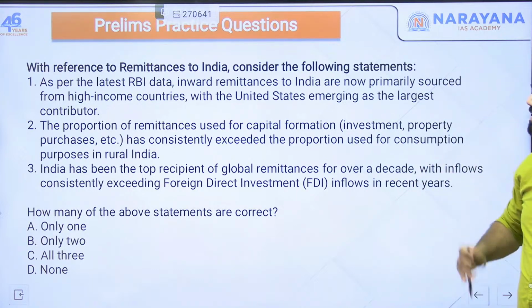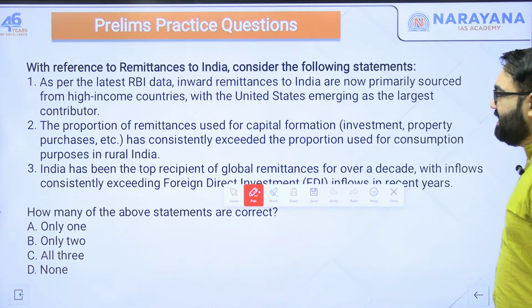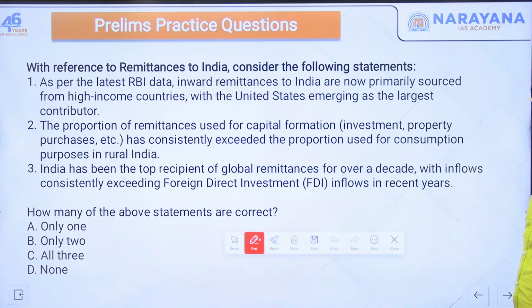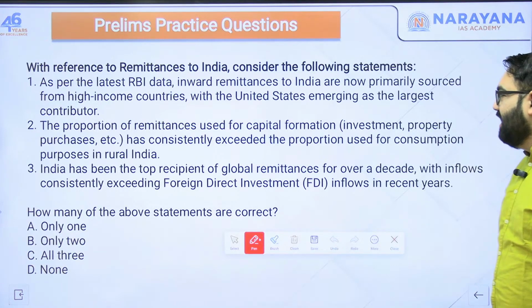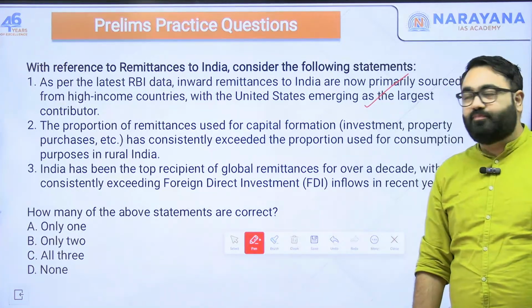Alright. With reference to remittances in India, consider the following statements. Number 1. As per the latest RBI data, inward remittances to India are now primarily sourced from high-income countries, with the US emerging as the largest contributor. We did discuss this. US is the largest contributor.